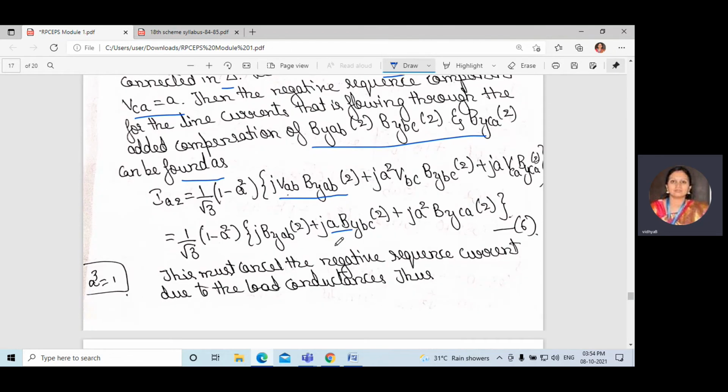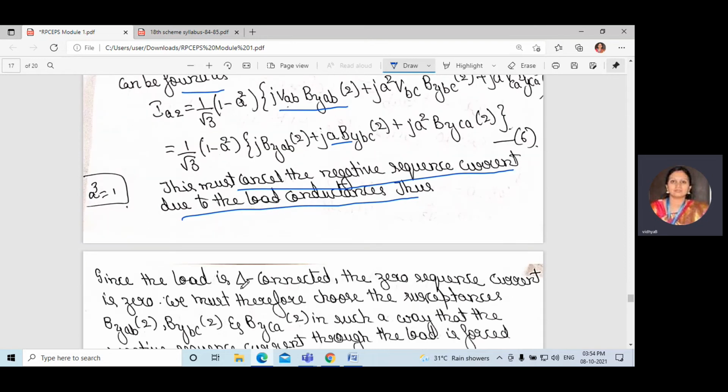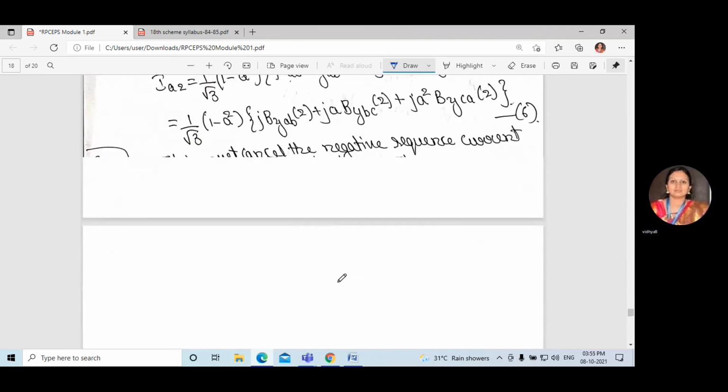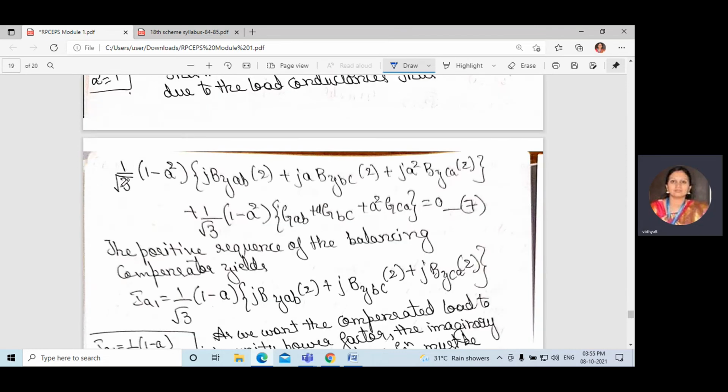This equation must cancel the negative sequence current due to the load conductance. Since the load is delta connected, what you get is 1 divided by square root of 3 times (1 minus A square) jBYAB2 plus jBYBC2 plus jA square BYCA2, plus 1 divided by 3 times (1 minus A square) GAB plus A GBC plus A square GCA, that is equal to 0.